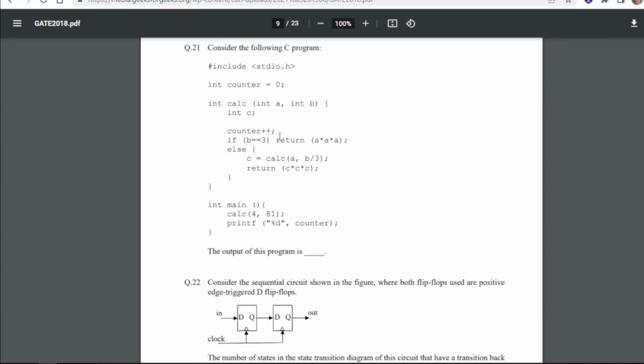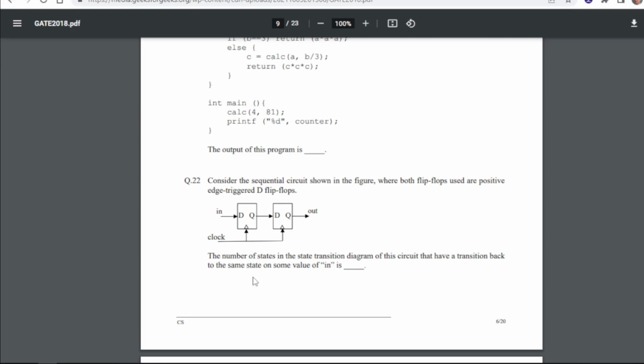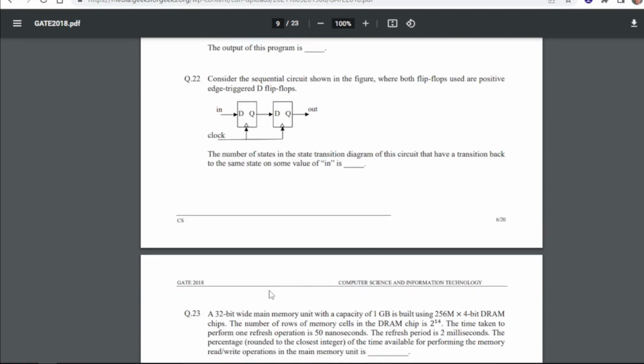Consider the following C program. Okay. So this is the program that we have. The output of the program is, so when you solve this question, again you will get the answer for this as 4, right? Now consider the sequential circuit shown in the figure where both flip-flops used are positive edge triggered D flip-flops. Okay, so the number of states in the state transition diagram of this circuit that have a transition back to the same state on some value of the input is. So for 22 we will get the answer as 2.